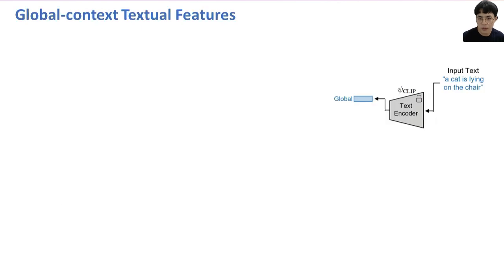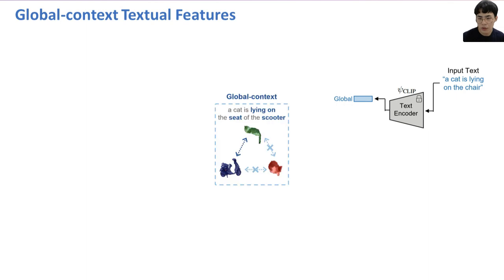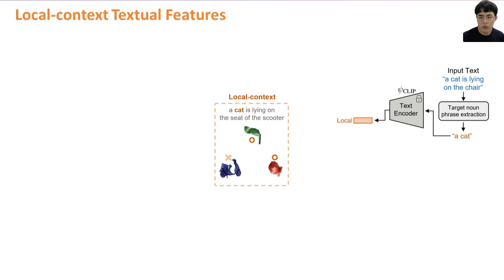We extract a global sentence feature for our input text by forwarding it into the pre-trained CLIP text encoder. This feature encodes a comprehensive understanding of the language, but it is hard to focus on the target noun indicating the target object described by the expression. To address this problem, we extract a target noun phrase from the expression using our target noun phrase extraction module with dependency parsing, and we pass the target noun phrase into the CLIP text encoder to get a local noun phrase feature.